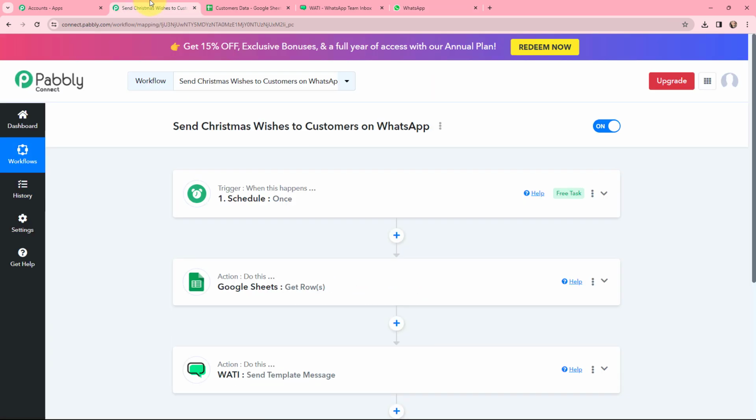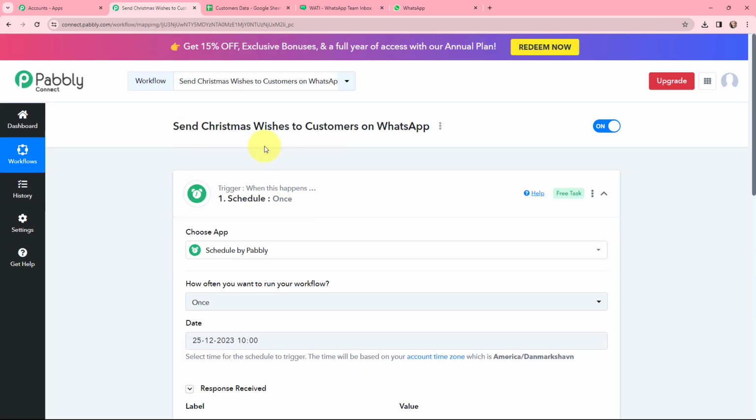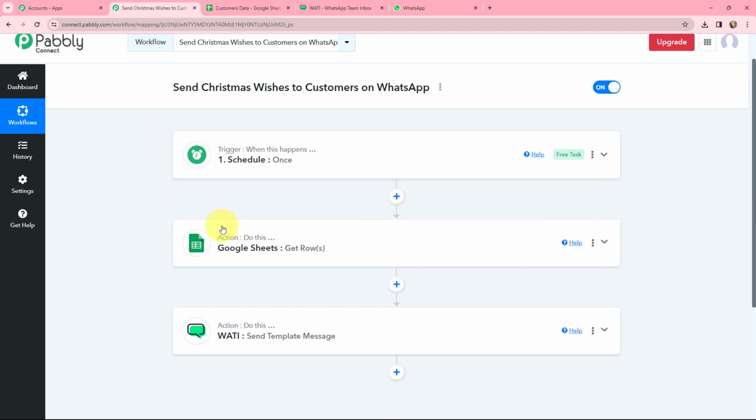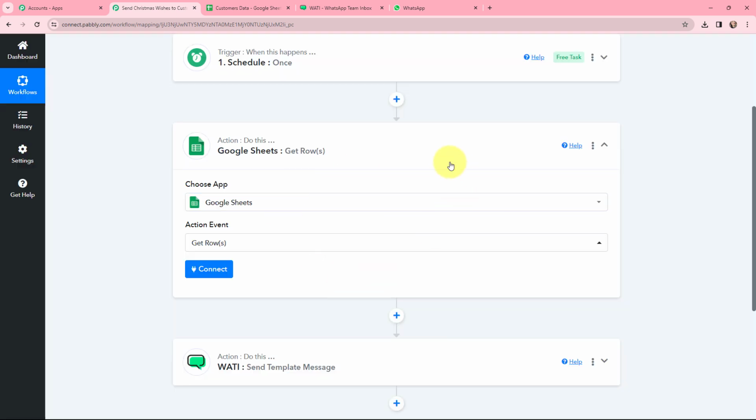So now to do this, I'm going to take you back to Pabbly Connect. As in our trigger application, we have already selected that we want to run this workflow only once, that is only on Christmas, that will be 25th December at 10 a.m. Now moving ahead, as I've got the details of my customers in a Google Sheet, over here we are going to fetch the data.